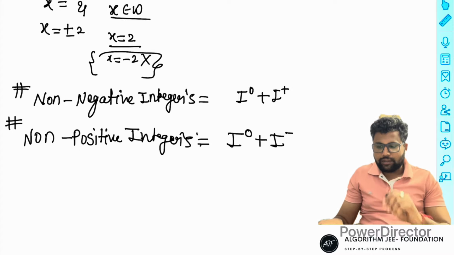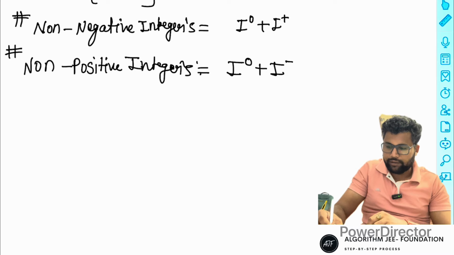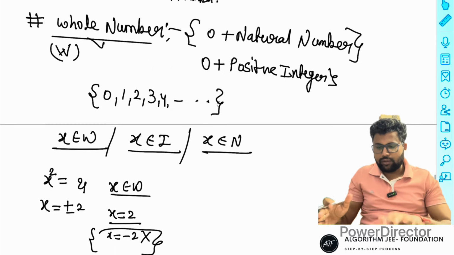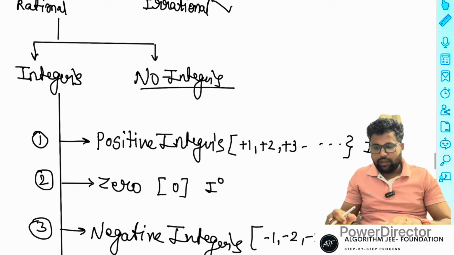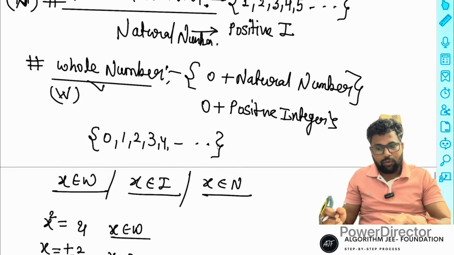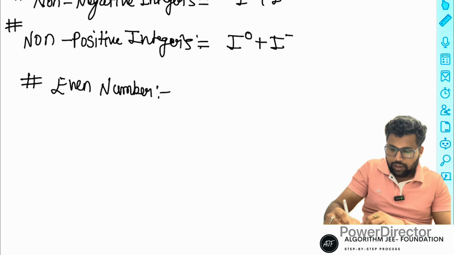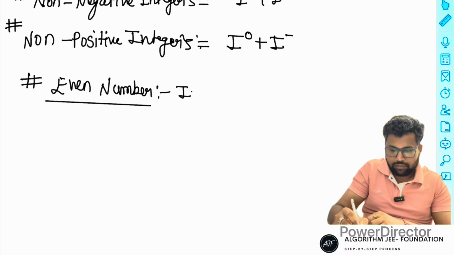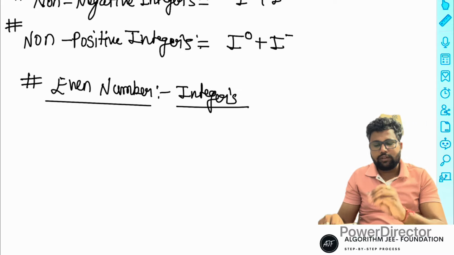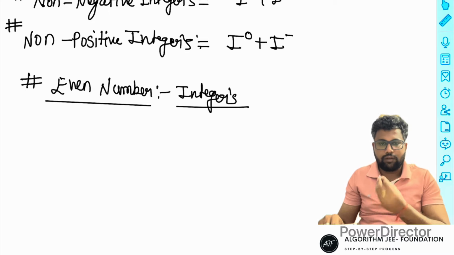Okay. Next, even numbers and odd numbers are also part of integers. So positive integers, 0, natural numbers, whole numbers are all integers. Now even numbers. The first condition is integers: if a number is an integer, then you know it is even or odd. If the number is not an integer, then we don't say it is even or odd.